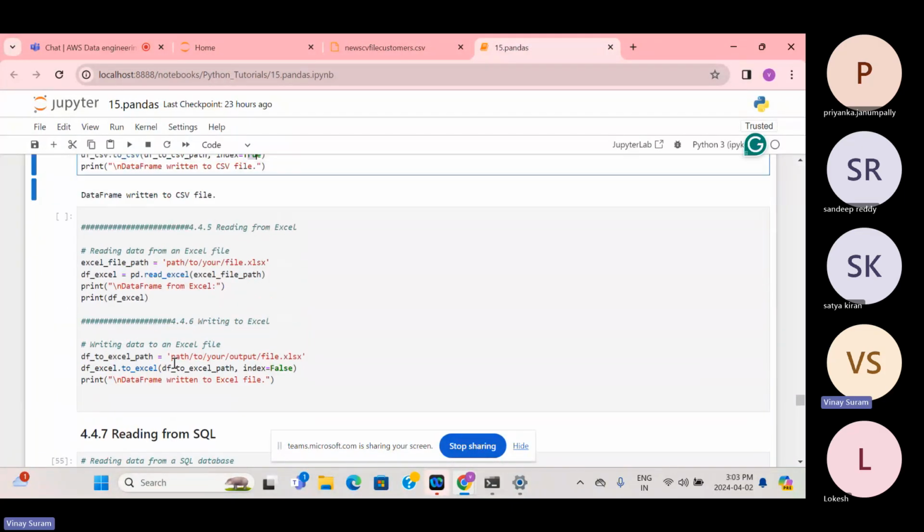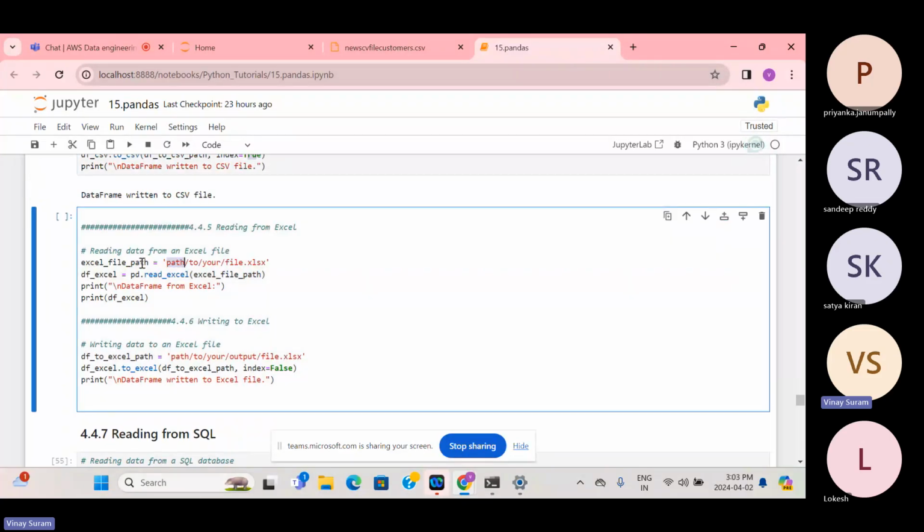In the same way, you can read from Excel with read_excel and write with to_excel, just like read_csv and to_csv. If you want to read a Parquet file, you write read_parquet, and if you want to write a Parquet file, to_parquet. These are simple syntaxes. You will be able to manage them even without looking at Google if you know one syntax.